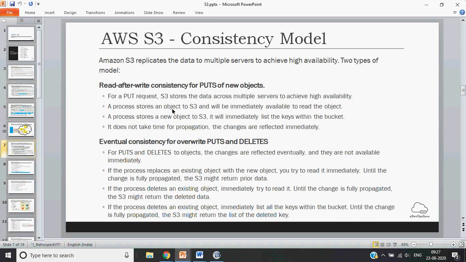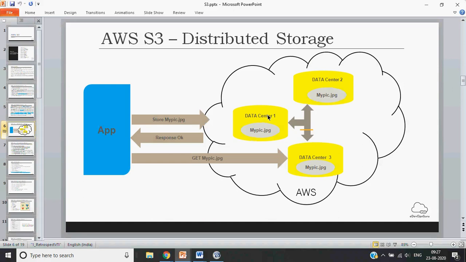A process stores an object to S3 and it will be immediately available to read the object. Okay, a process stores a new object to S3. It will immediately list the keys within the bucket. It does not take time for propagation. The changes are reflected immediately. So whenever you upload a file, and you try to get this file, you will be able to get it immediately, because this data replication does not take time.